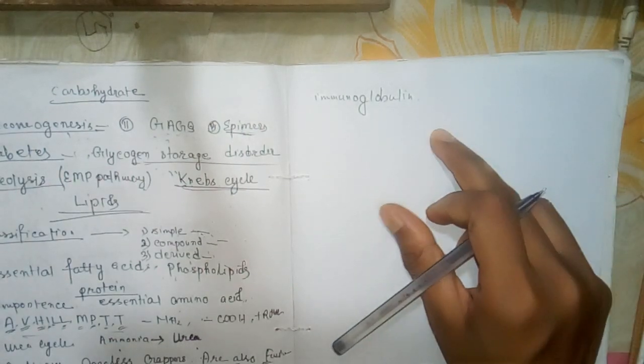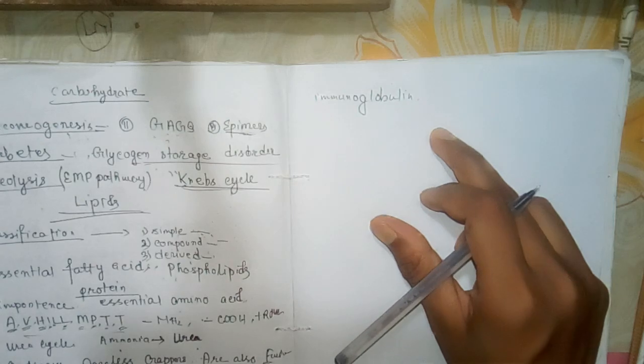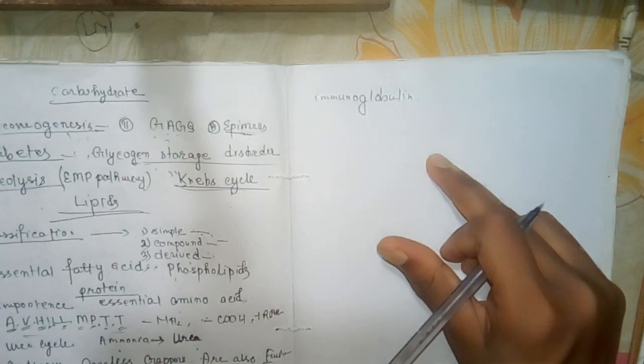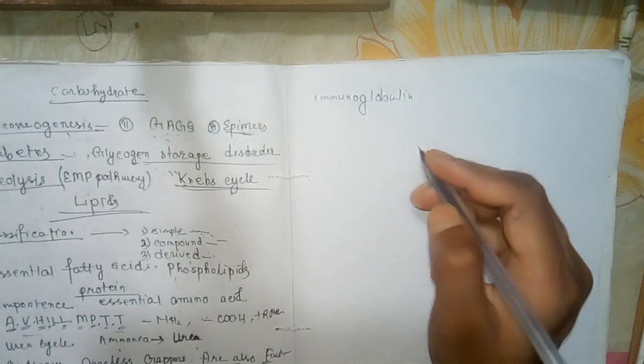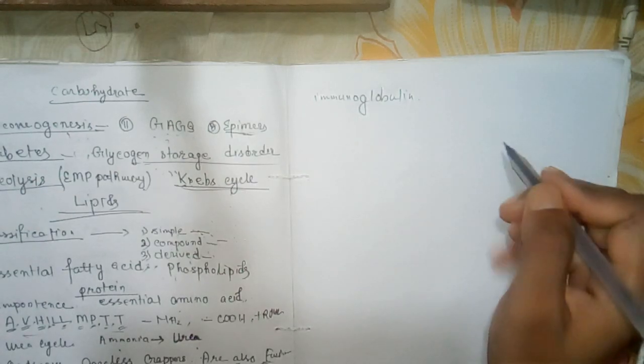There are different immunoglobulins. The immunoglobulins are IgA, IgD, IgE, IgG and IgM. Immunoglobulin A, D, E, G, M.